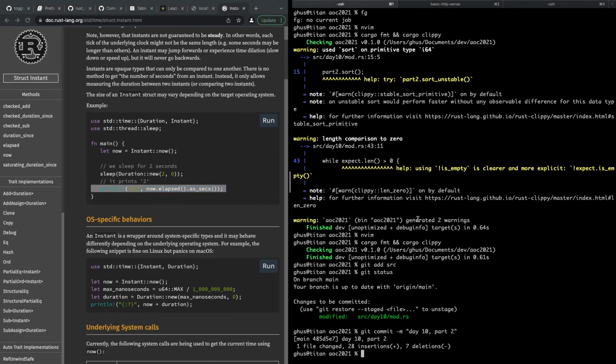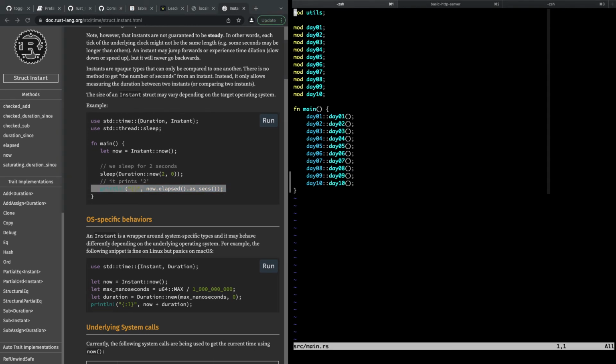So what I'm trying to do, what I'd like to do is time all these guys. And the way we can do that is making a loop out of this. So I'm going to make a loop out of this. Let days is a vec like that. And instead of calling them, we're just going to make them an array like that. And then we can say for d in days, we can grab a new instant. Let now equals instant now.